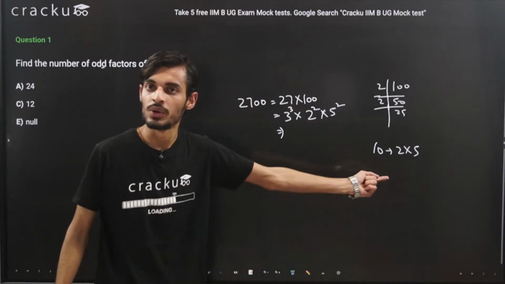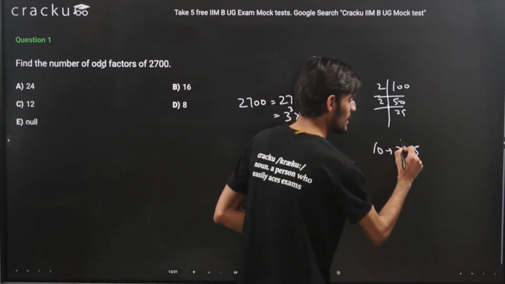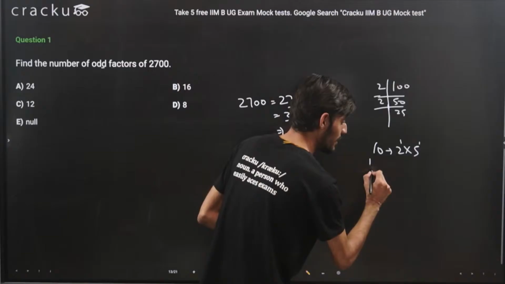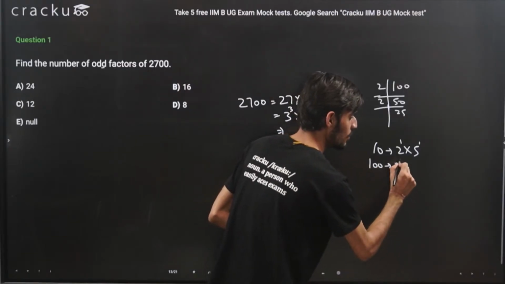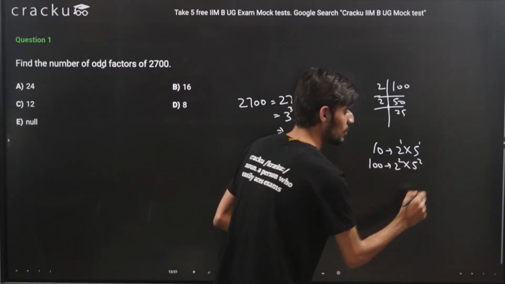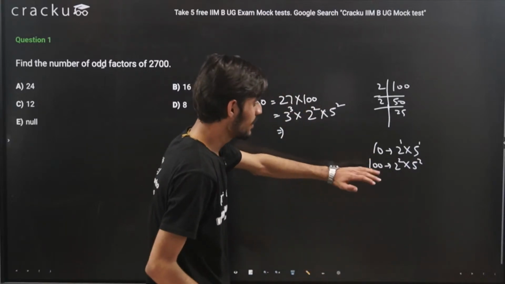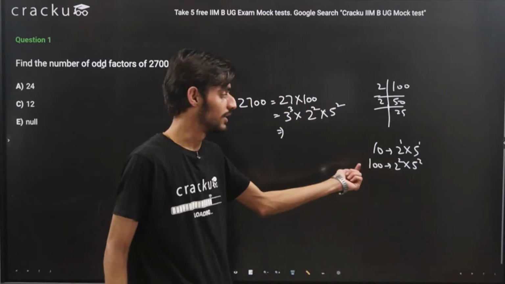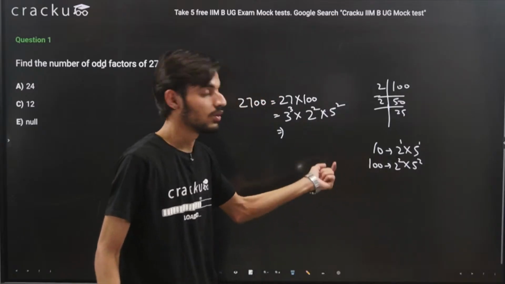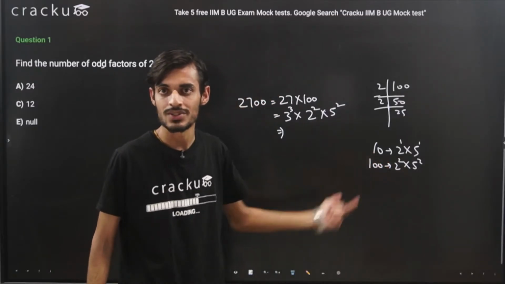You know 10 is equal to 2 into 5, that is 2 raised to the power 1 and 5 raised to the power 1. So what will 100 be? 2 raised to the power 2 and 5 raised to the power 2, and so on. So just to ease the calculation, you can just remember this, that 10 is equal to 2 into 5, 100 is equal to 2 raised to the power 2 and 5 raised to the power 2, and so on.